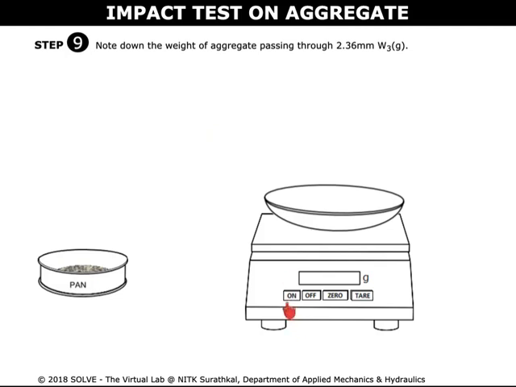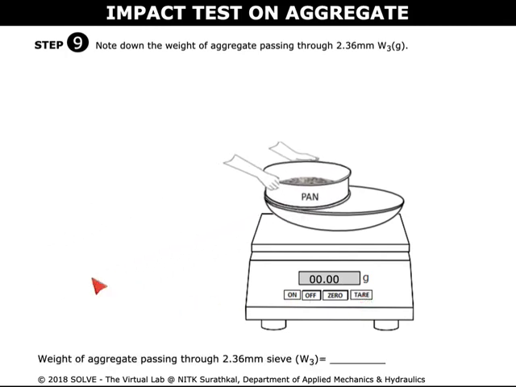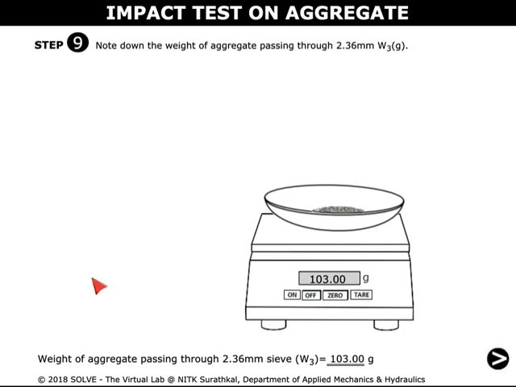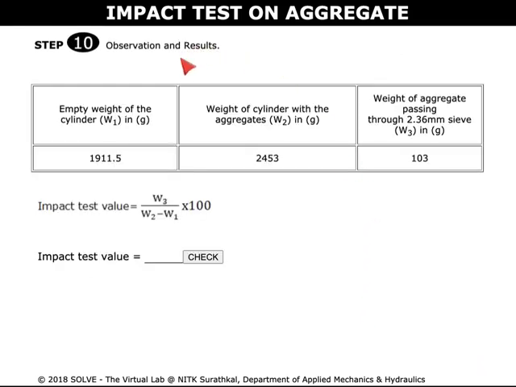Place a pan in the weighing machine and switch on the weighing machine. Click on the tare to clear the weight. Note down the weight of aggregate passing through 2.36 mm, that is W3. These are the observation and result for the current simulation that has been conducted.